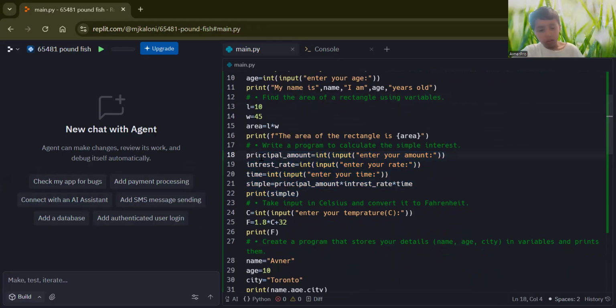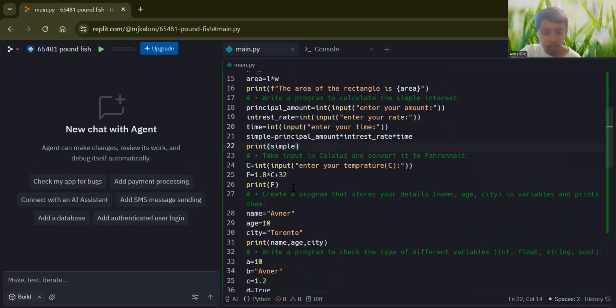And then we have to write a program to calculate simple interest. So all we have to do is take the principal amount, your interest rate, and time, like how many years, 2 years or something, right? Then we calculate the simple interest. So we have to multiply all this stuff.